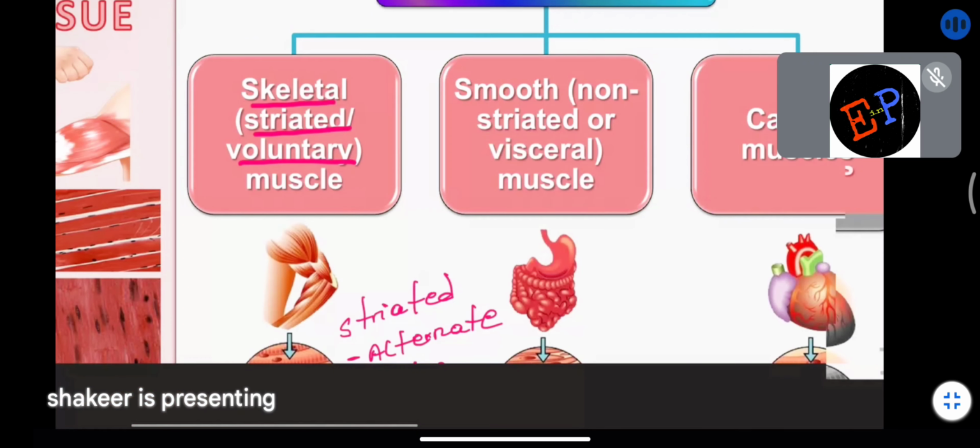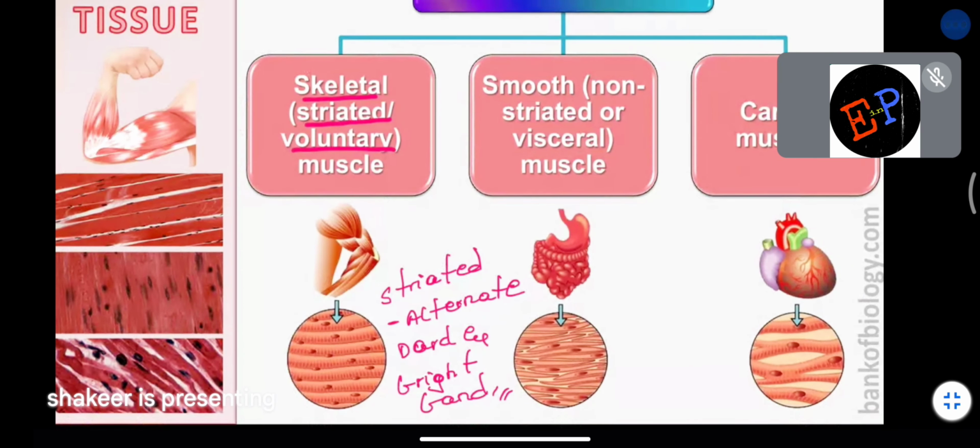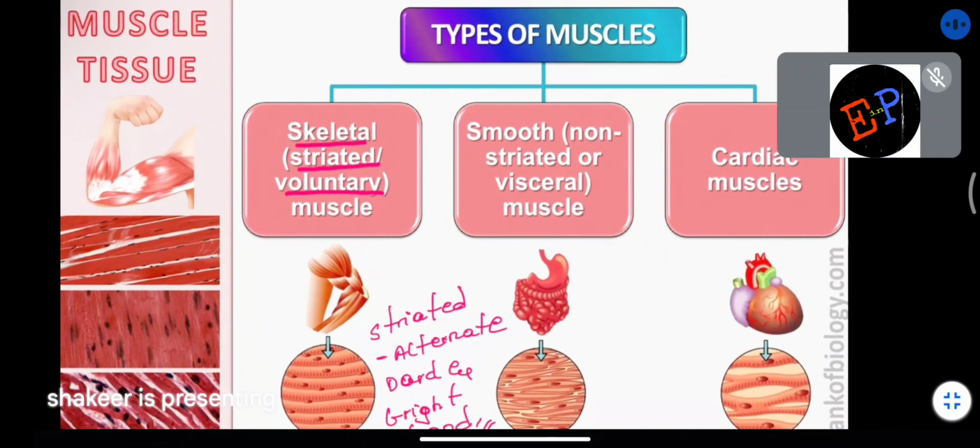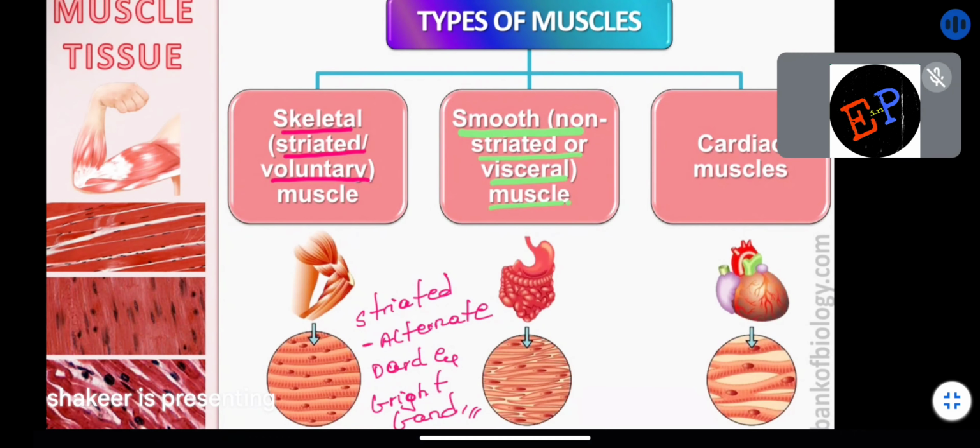So what is the first type of muscular fiber? Skeletal muscle, or you can call it striated voluntary muscle. The second one is called smooth or non-striated, or you can call it visceral muscle. What is meant by visceral muscles? The muscles which make up the smooth parts of the body. Inside the kidneys, the heart, and the lungs also you will find these smooth non-striated muscles.